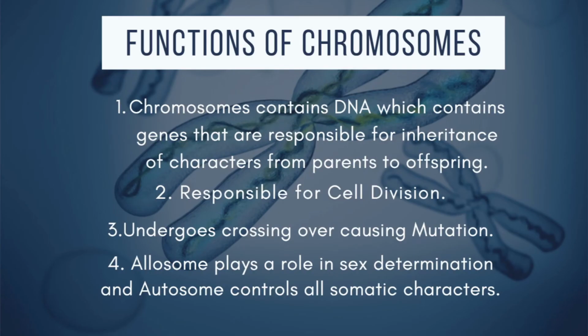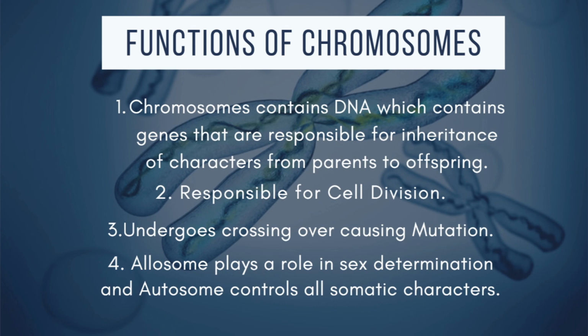Now, coming to functions or importance, as I already told, chromosomes are the keepers of genetic material. So, chromosomes contain DNA, which contains genes that are responsible for inheritance of characters from parents to offspring. Next, it is responsible for cell division.